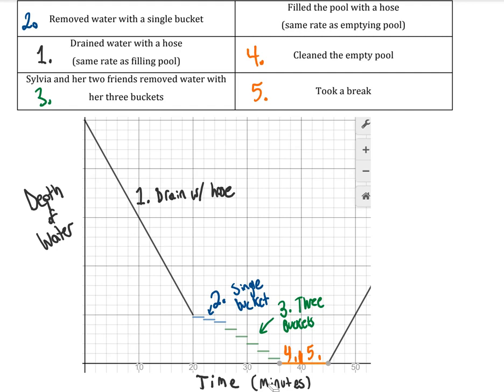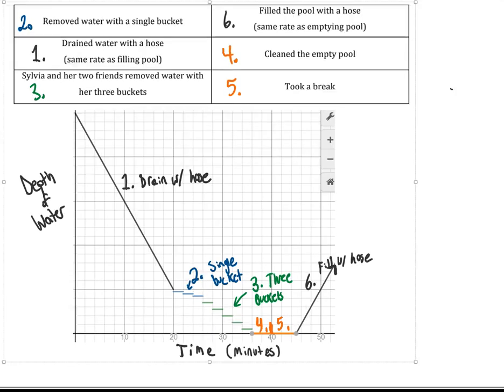And then that leaves finally part 6. The pool's getting filled with a hose. And of course it would have to keep going until we got back up to the same height as what we started, because the pool is being refilled to the same height as it started. But I just ran out of space on my graph, so I can draw that little arrow to indicate that.